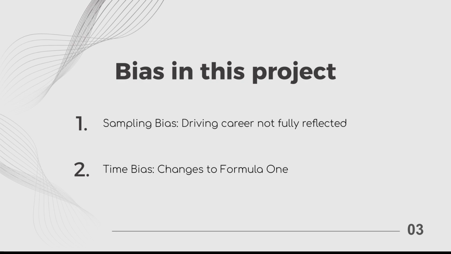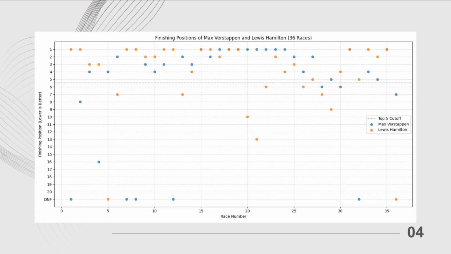Now, I will go into my charts. My first chart, a dot plot, shows the finishing positions of Max Verstappen and Lewis Hamilton. Max had 26 top 5 finishes, as shown in blue, and 10 non-top 5 finishes. Lewis, as shown in orange, had 26 top 5 finishes and 10 non-top 5 finishes also. This graph is to show how many of each placement they got over their races.